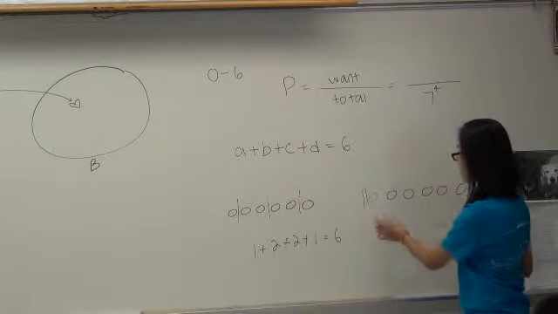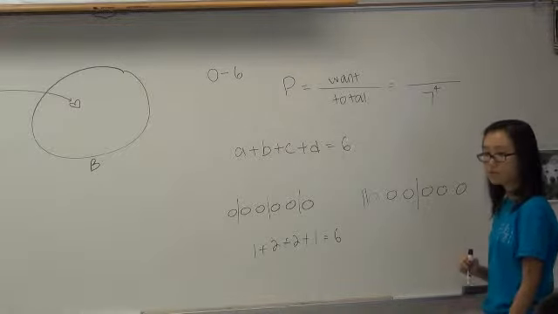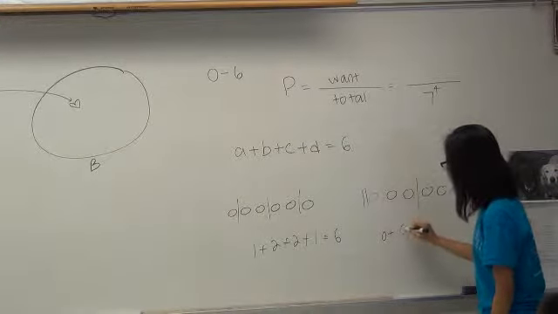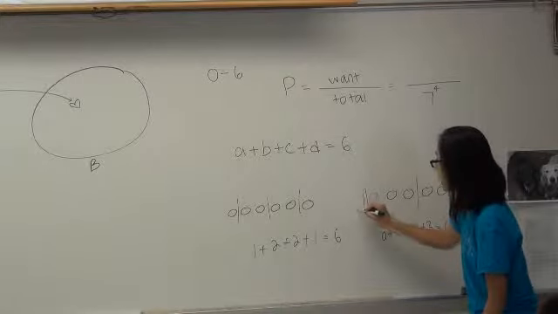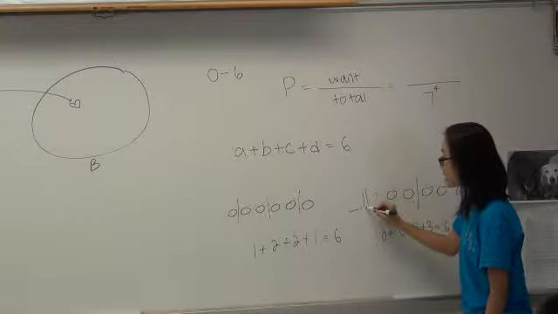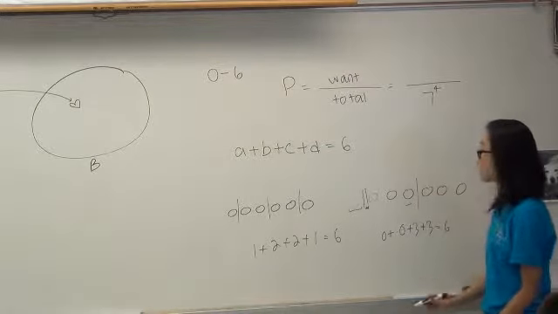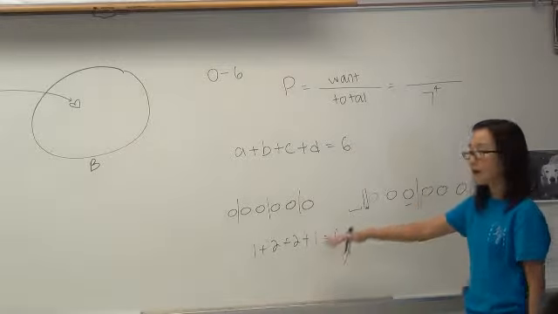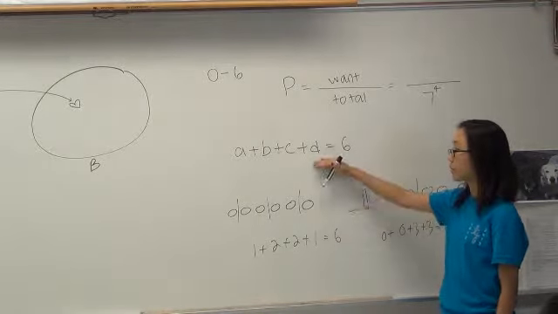If we put the sticks next to each other, then that means there's nothing in that set. So let's say 1, 2, and 3. Now what would this represent? What would this represent? 0 plus 0 plus 3 plus 3 equals 6, right? Because there's nothing behind this stick, and there's nothing in between these two sticks, right? And this is 3, and this is 3. So do you guys see how this is working with the sticks and stones and the numbers? Every partition of the sticks and stones represents a solution to our equation.